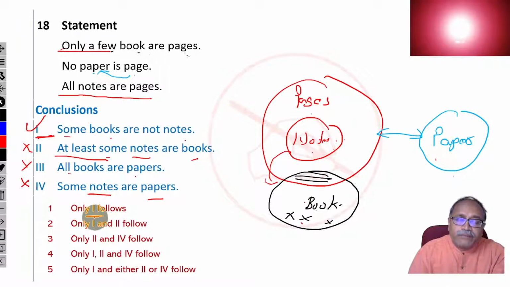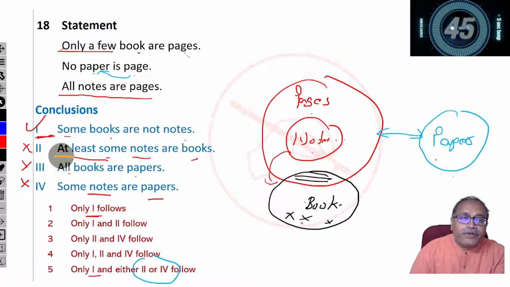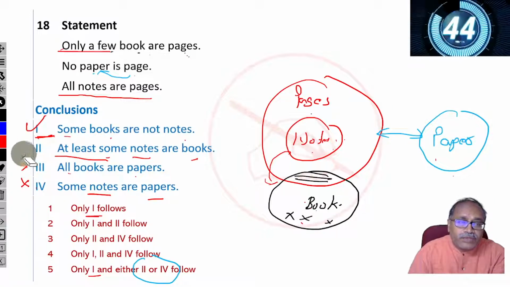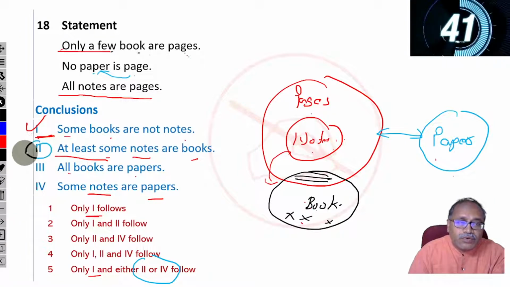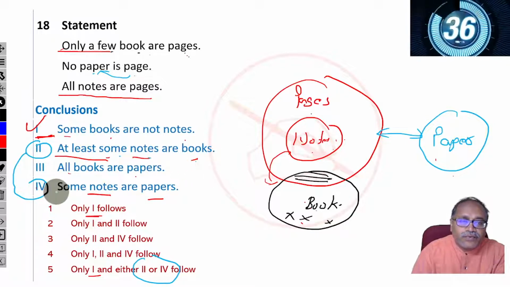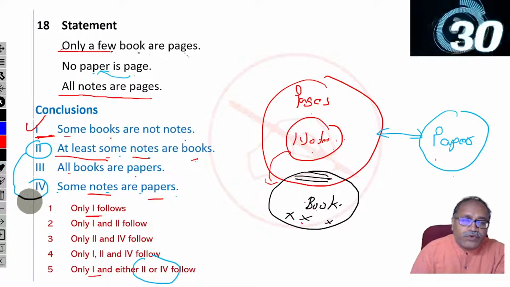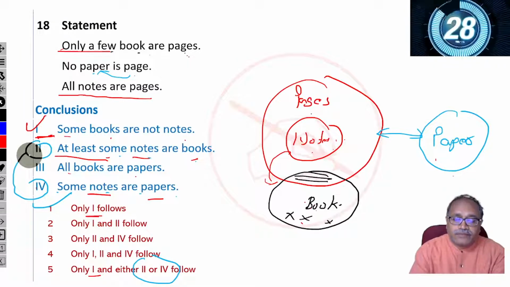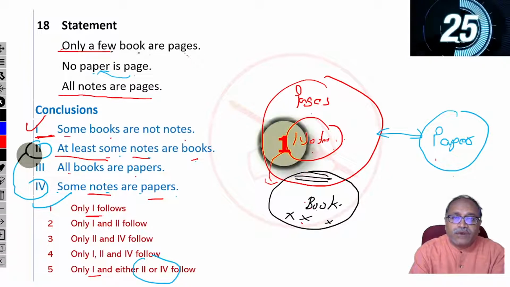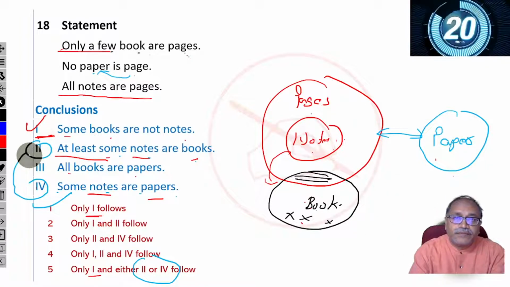When you go for 1, you will find that along with 1, you have the either-or relation here. So check whether 1 and 4 are complementary, 2 and 4. So what is 2 here? This one, 2 and 4. 2 says some notes are books, 4 says some notes are papers. So they are not complementary. So therefore your option 1. Check your answer. That's option 1. That's right. The last 2 questions are here.